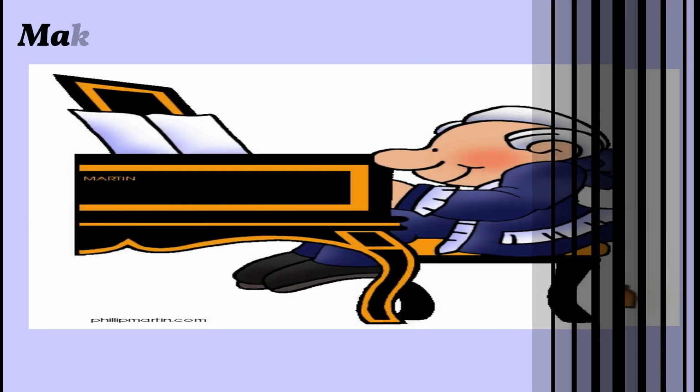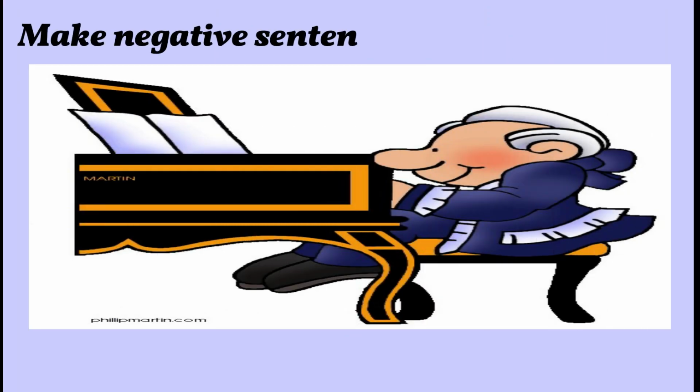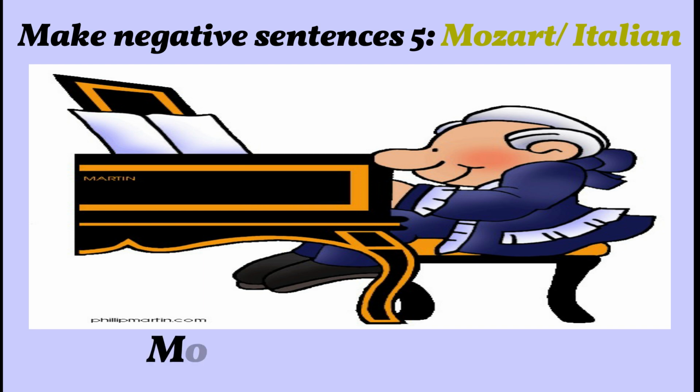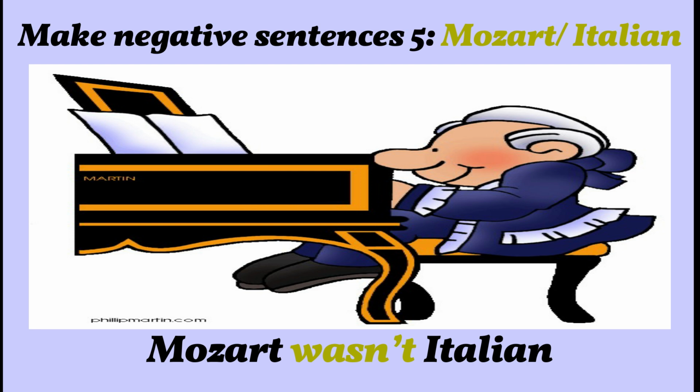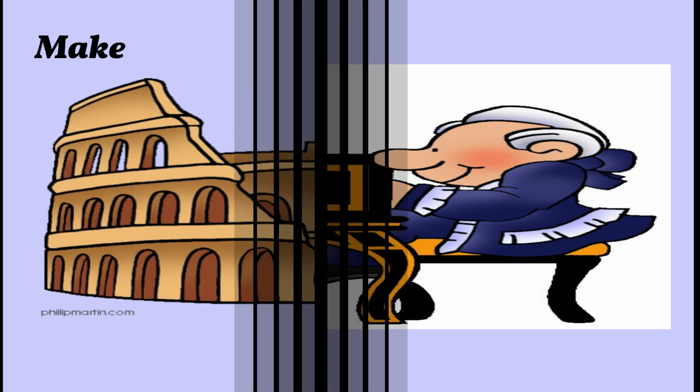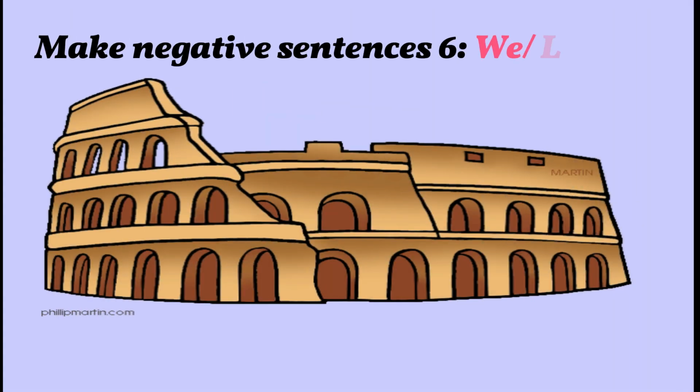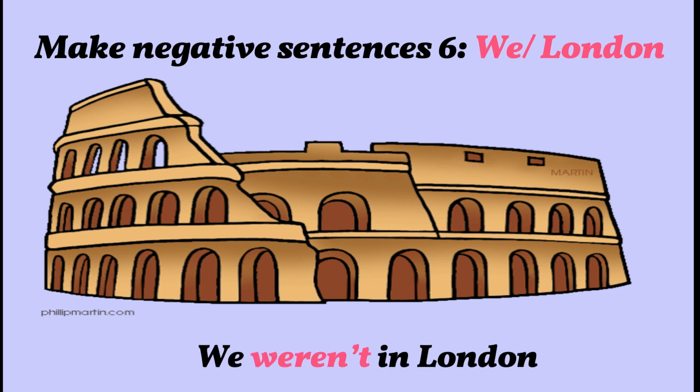Look at the picture. This one: Mozart, Italian. That's right, of course. Mozart wasn't Italian. The last one, the keywords: we, London. If we look at the picture, of course that's not London. So we say, yes, we weren't in London.